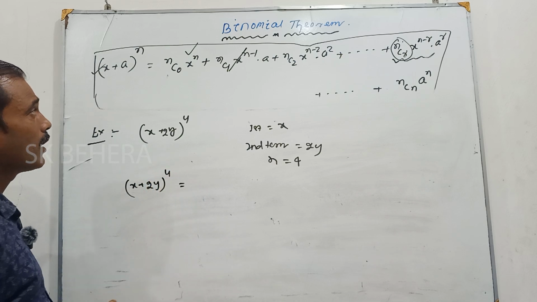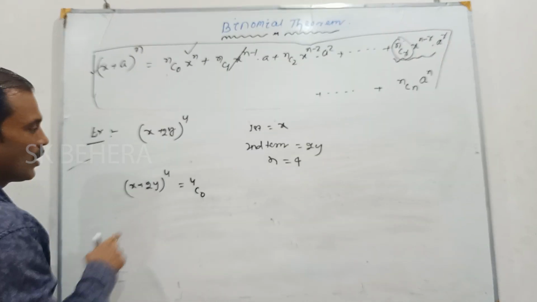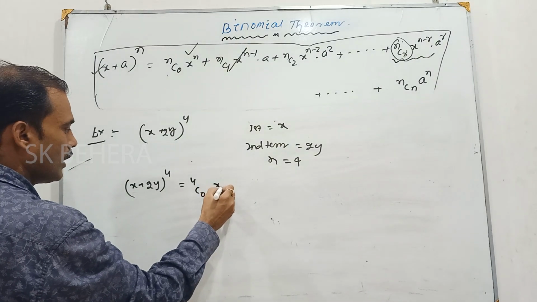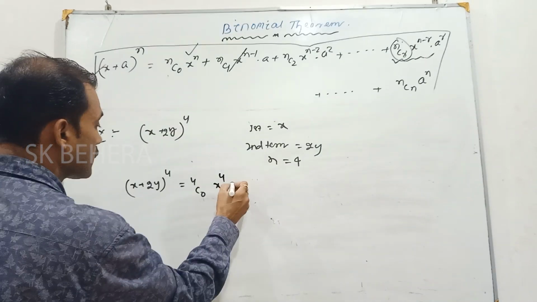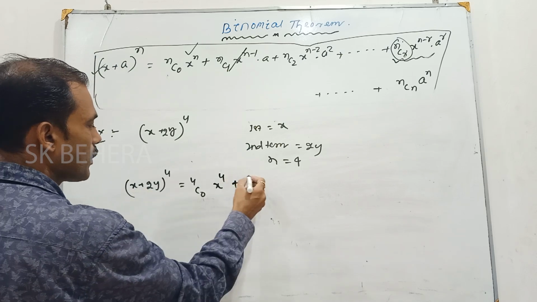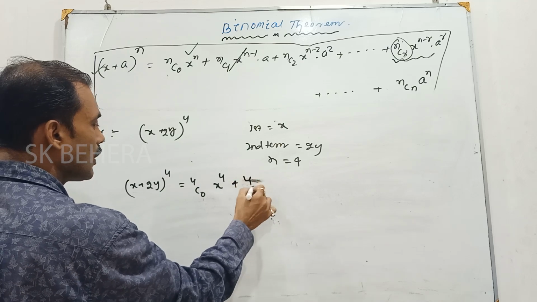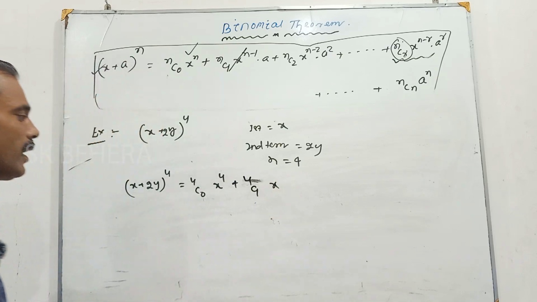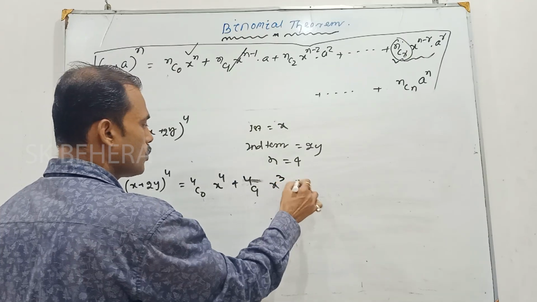According to the formula, nC0, here it is 4C0, and x to the power n, then you can write x to the power 4, plus second term is 2y, nC1, nC1 means 4C1, and x to the power n minus 1, n is equal to 4, 4 minus 1 is equal to 3, into 2y.